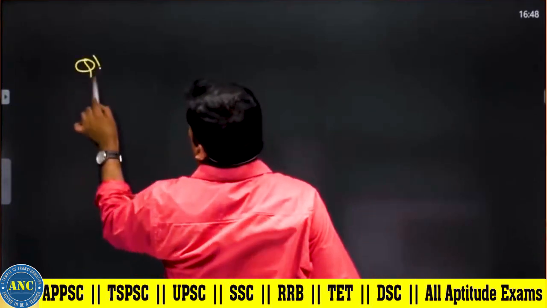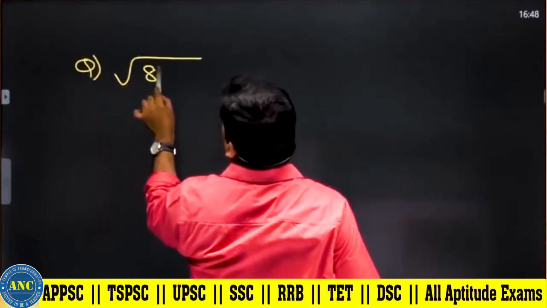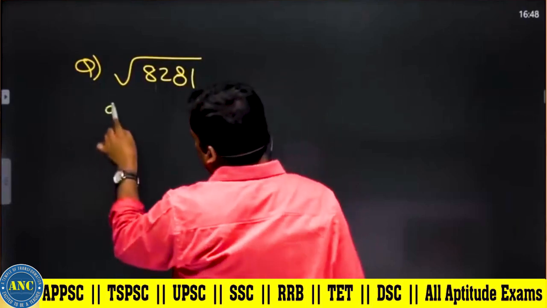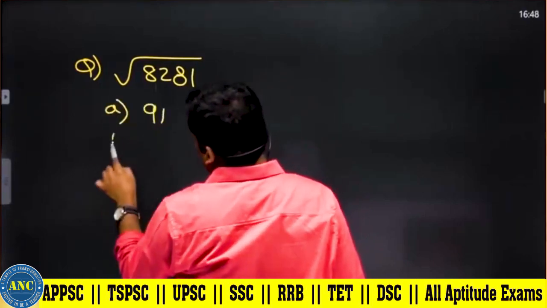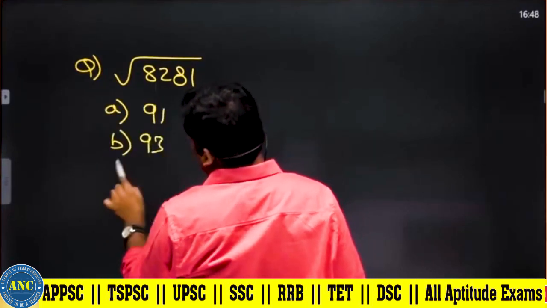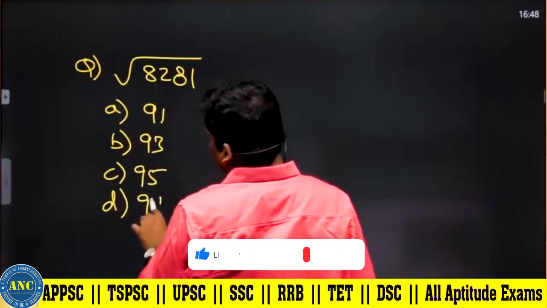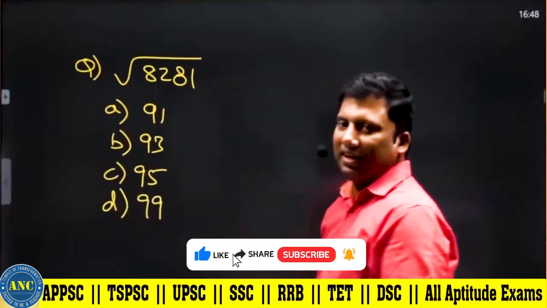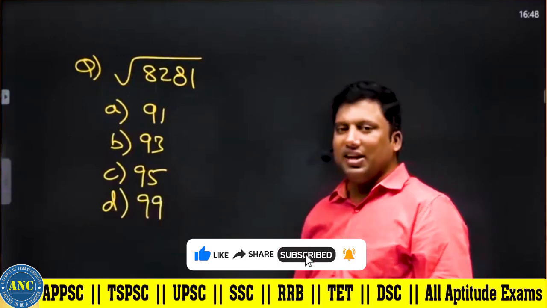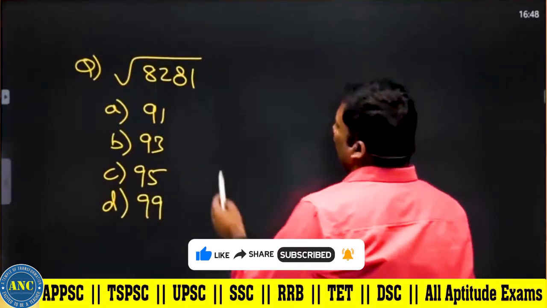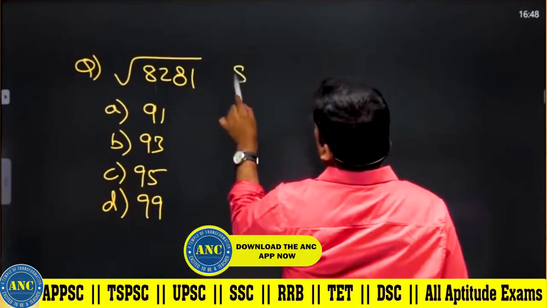One more. Square root of 8281. The options are 91, 93, 95, 99. Directly you can say 8281.